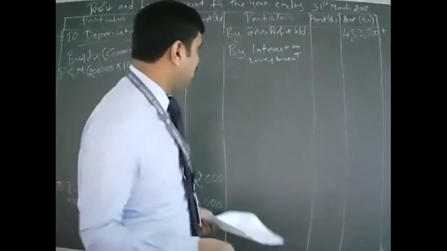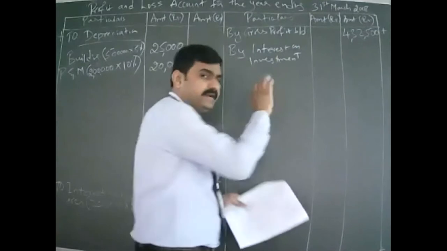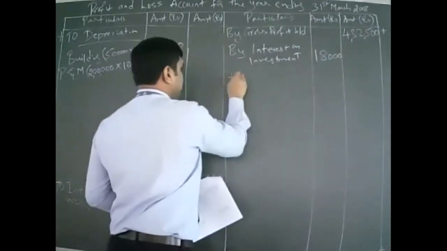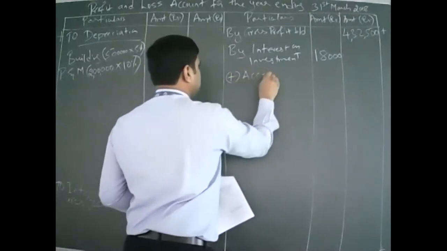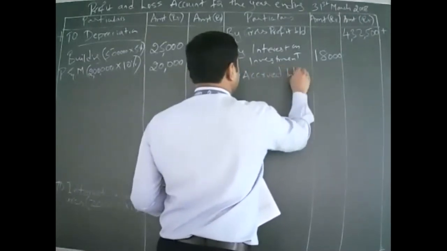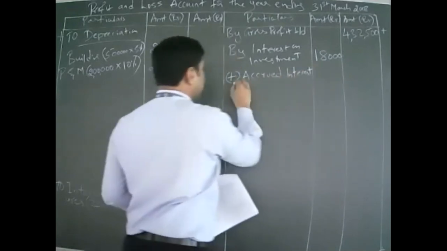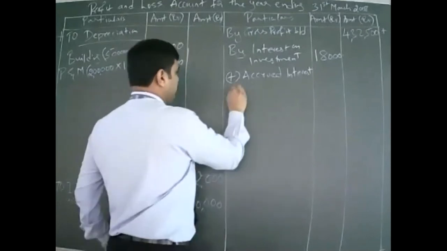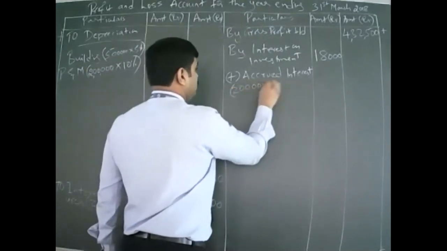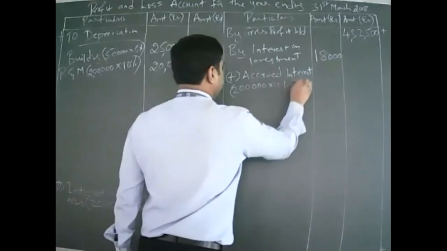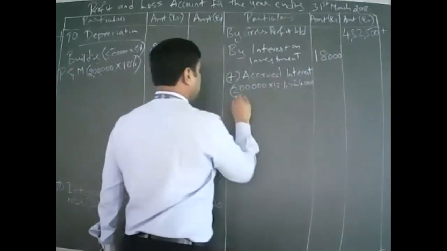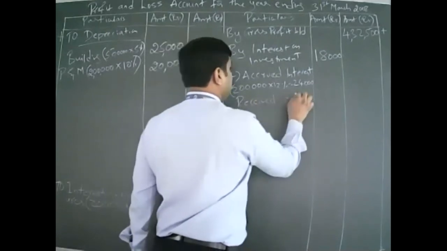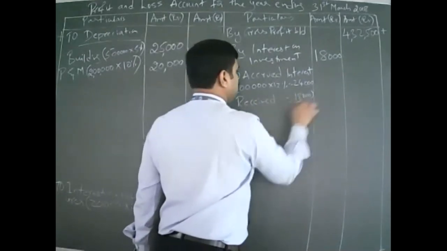So write down now. Interest on investment given in the trial balance is 18,000. For this, we need to add accrued interest. 2 lakhs into 12% is 24,000. Received is 18,000.